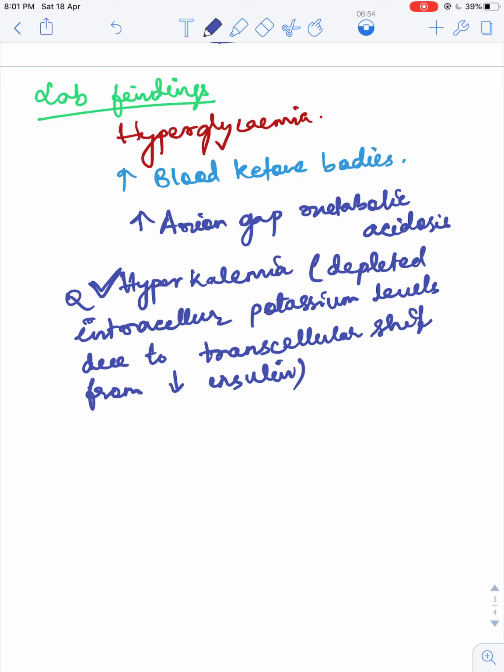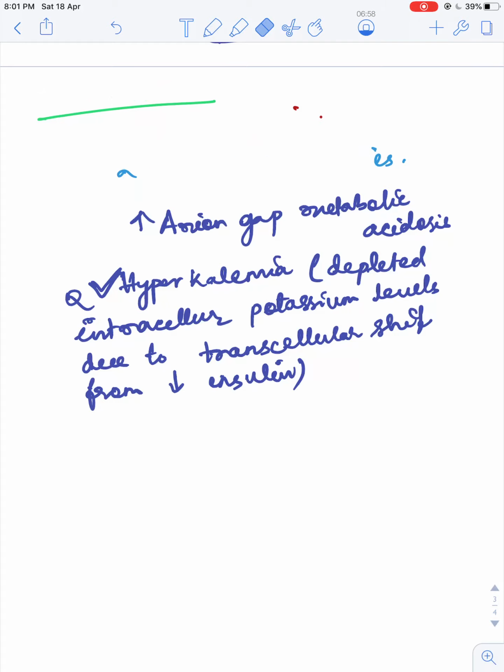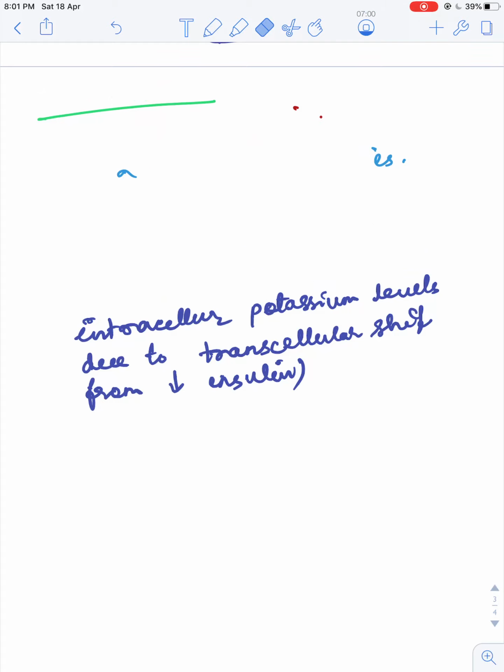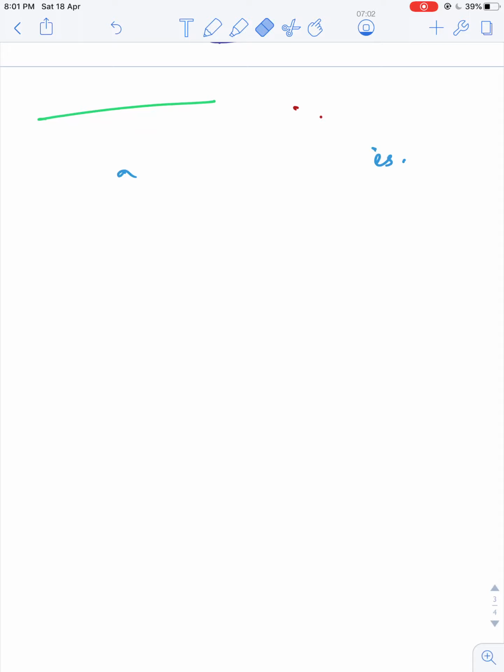Now coming to the treatment. What are the treatments?